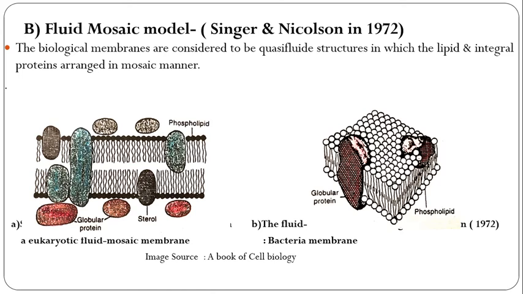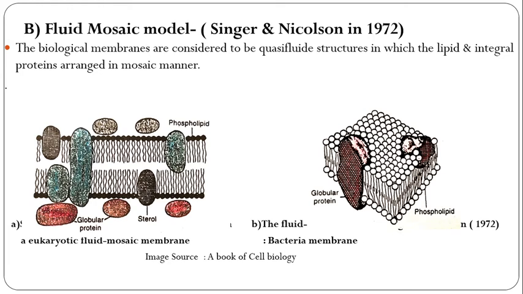And next is the bacterial membrane fluid model, with globular protein, pink in shape, and pink phospholipids. See the second diagram. Thus, the proteins are compared to icebergs floating on a sea of phospholipid bilayer.